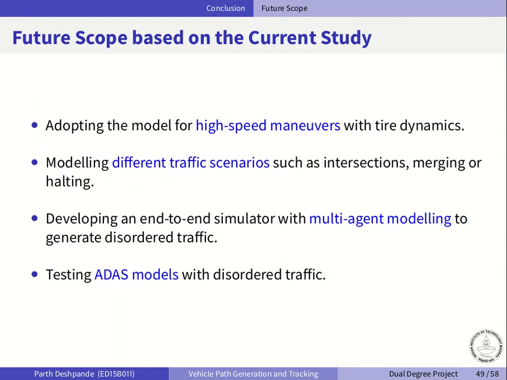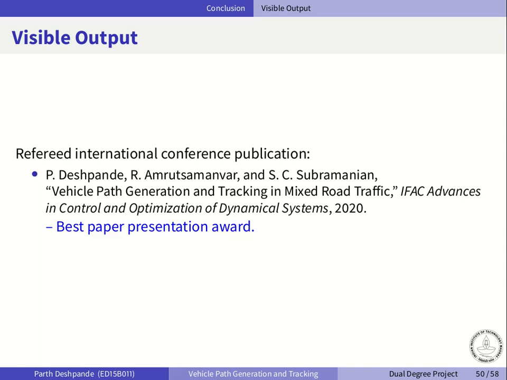The future scope here includes consideration of high-speed dynamics and different traffic scenarios, and a disordered traffic simulator can also be developed based on this for testing autonomous vehicles or ADAS models and so on. So this is the visible output from the work, and we do have another journal publication in the pipeline.